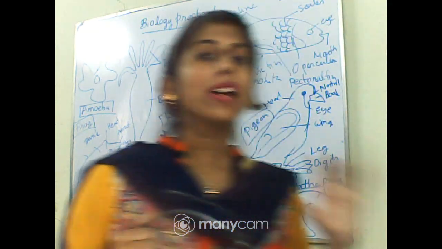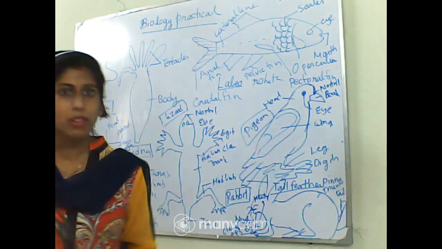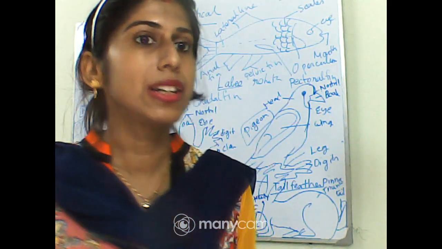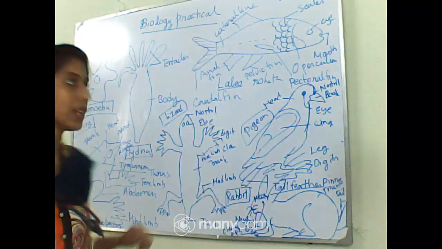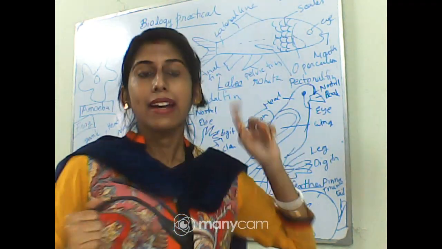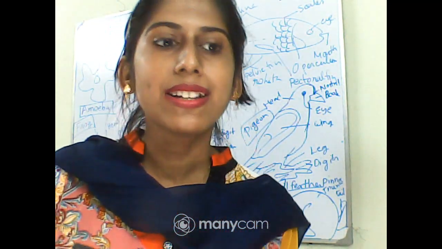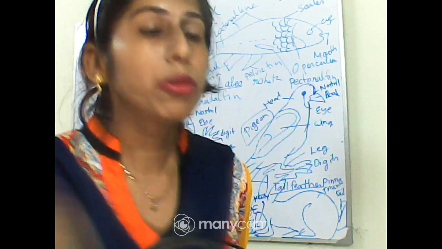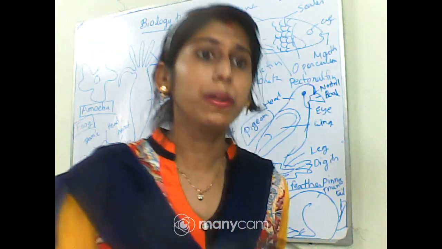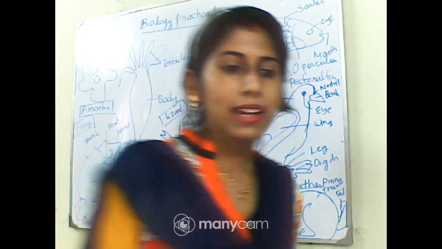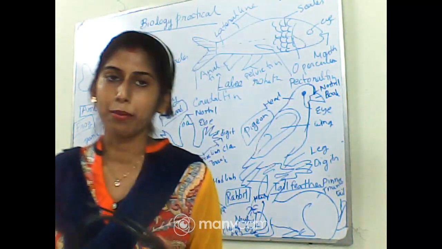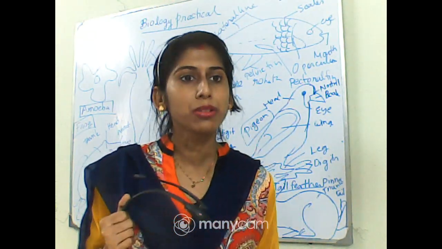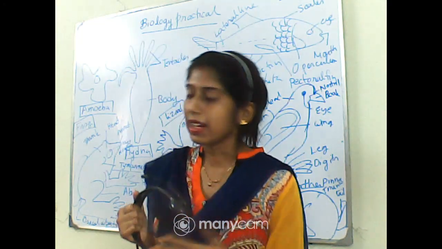So what was the aim or objective of this particular practical? I have told you at the beginning. The heading which is written in your syllabus will be the aim or objective of this particular practical. After that, you know, comes the materials required. For this particular practical I will be providing you the specimen. You should bring a practical copy, a rough notebook, pencil, pen and eraser to draw the diagrams in your copy. Now the next one is the procedure. So what will be the procedure? It is the same as the previous one. How? That is, you will be checking the characteristics.